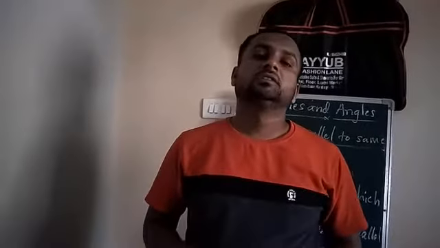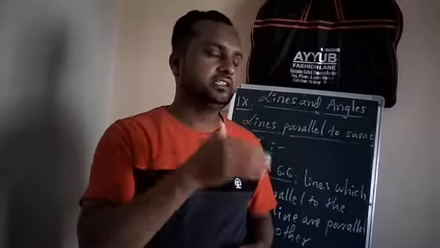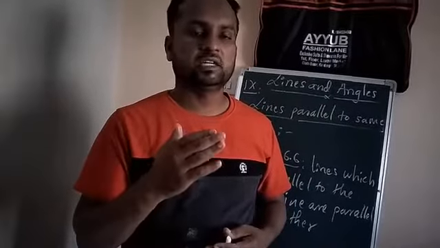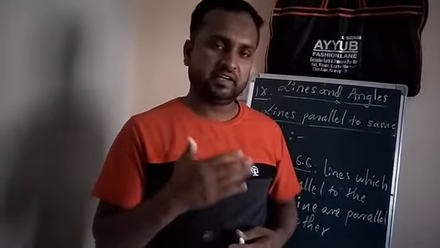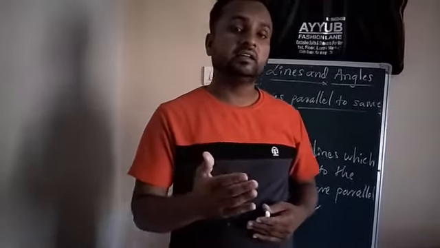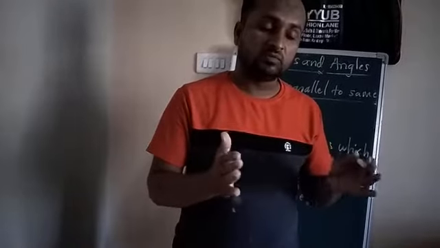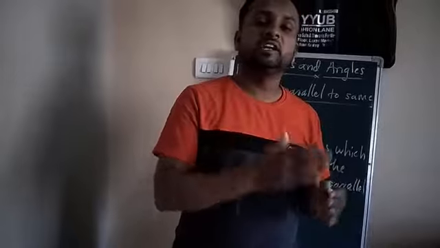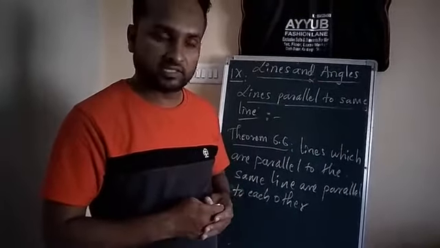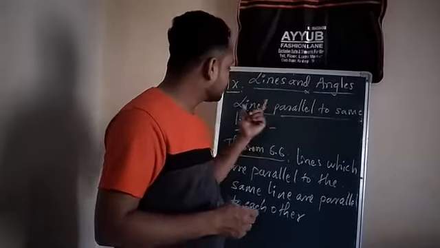Hello dear student, in the exercise class we learned that when a transversal intersects two parallel lines, each pair of corresponding angles is equal, alternate interior angles are equal, alternate exterior angles are equal, and interior angles on the same side of the transversal are supplementary. The sum of two interior angles on the same side of the transversal is 180 degrees. We learned that yesterday. So today we'll discuss lines parallel to the same line.